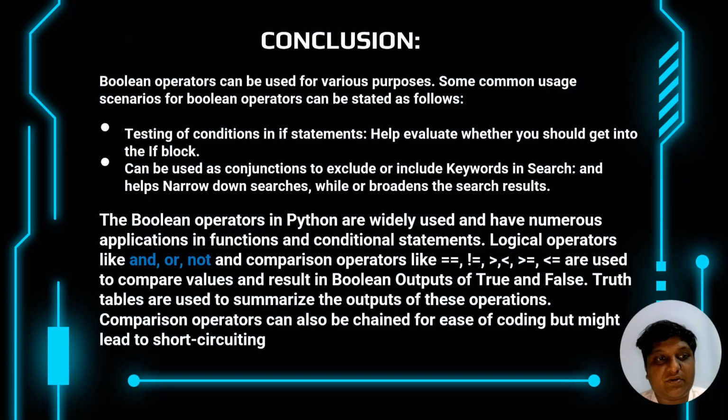So this is our conclusion. Boolean operators can be used for various purposes. Some common usages are testing of conditions in if statements. They can also be used as conjunctions. In Python they are widely used and have numerous applications in functions and conditional statements. Truth tables are used to summarize the output of these operators. Comparison operators can also be chained for ease of coding, but might lead to short circuiting.